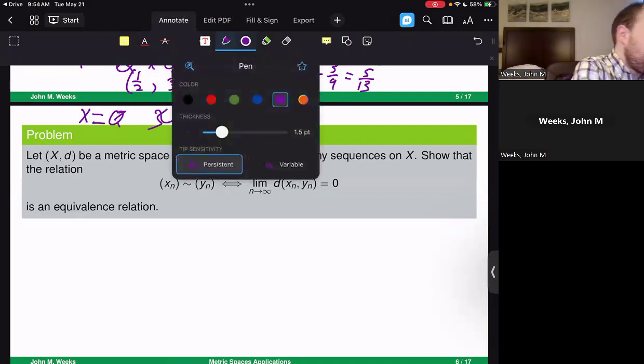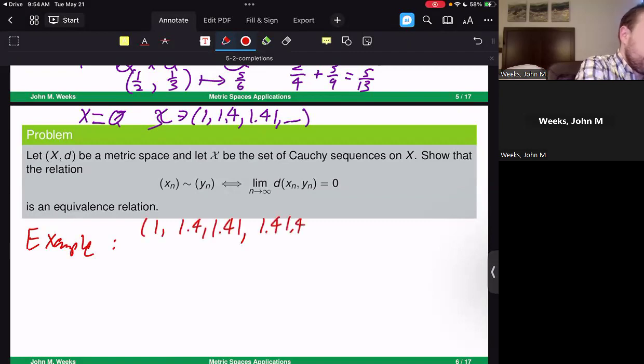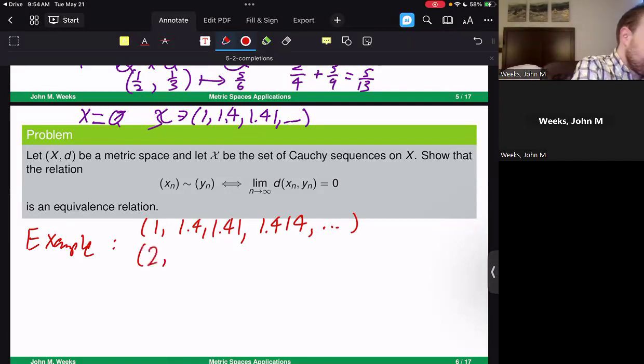A quick example of this before we move on, we might look at two elements of X like this: 1, 1.4, 1.41, 1.414. I keep using the same types of examples, and I hope you don't mind, but it's helpful to make sure that I'm focusing on the right things here. Then we might consider 2, 1.5, 1.42, 1.415, and so on.